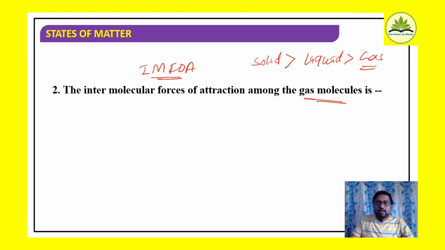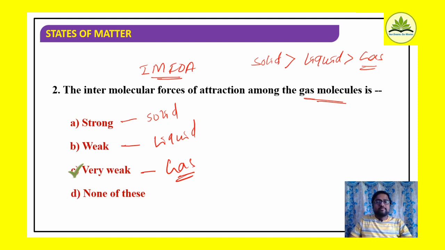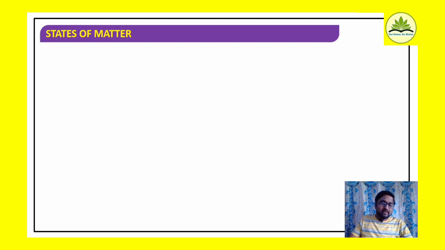Okay. Well, look at the options: A strong, B weak, C very weak and D none of the above. Yes, on comparison here, strong is in case of solid, weak is in case of liquid, then very weak is in case of gases. So what is the option here? Option is C.